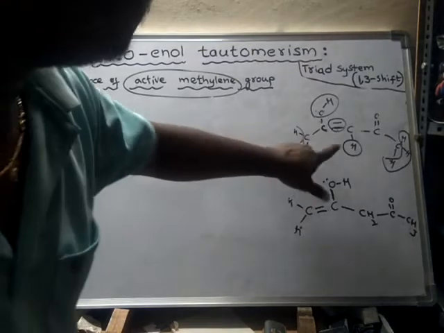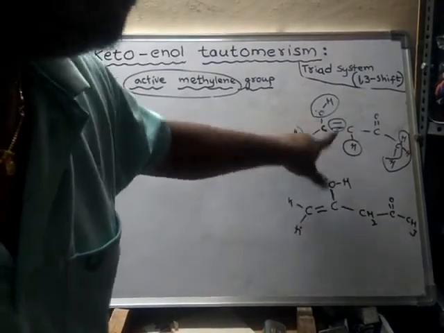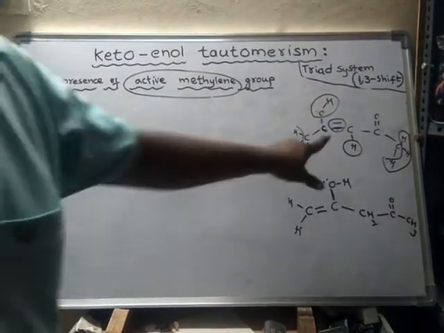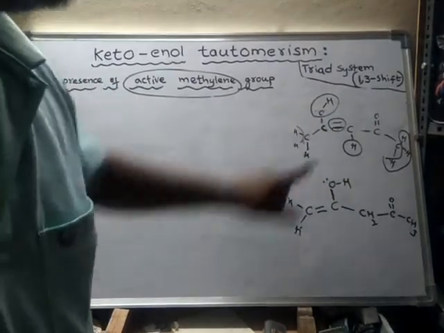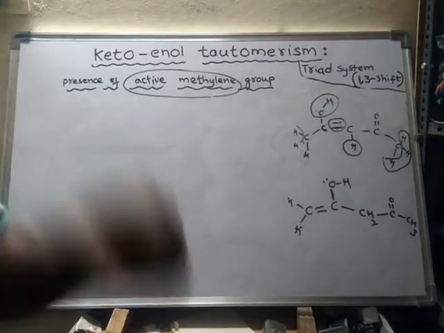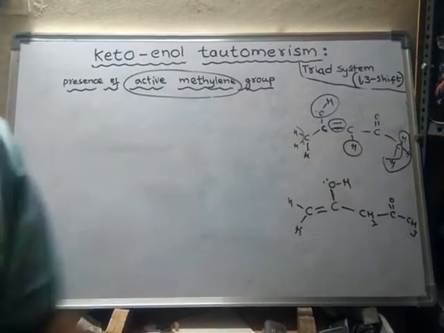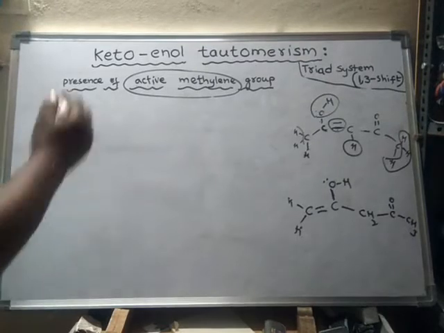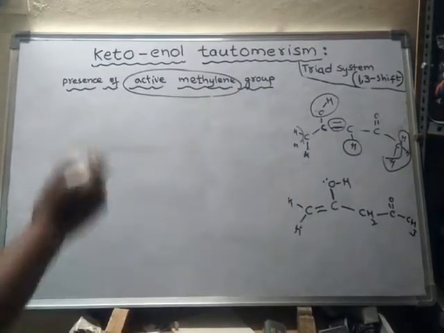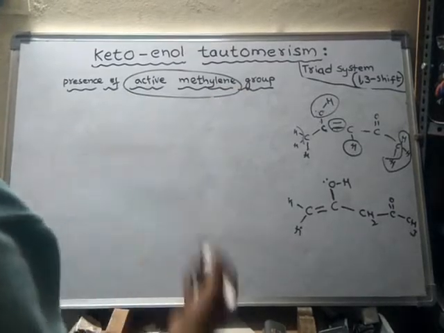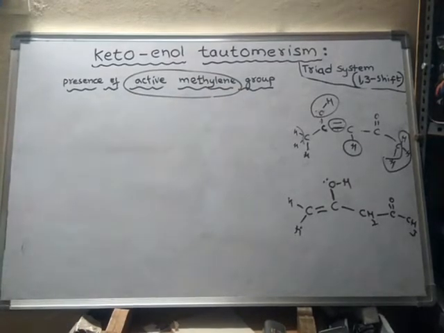Now it is the enol, and here it is more stable. When it is in the more stable form, the enol content of this compound will be more. So the presence of an active methylene group will increase the enol content, because of the conjugate base formed.